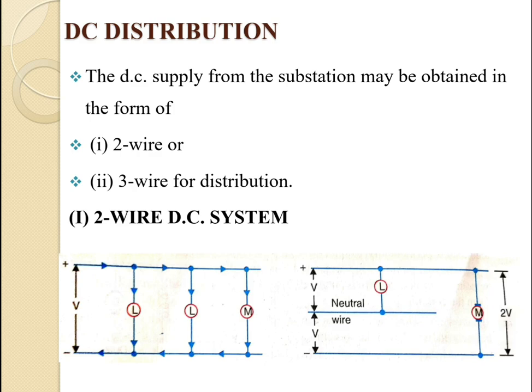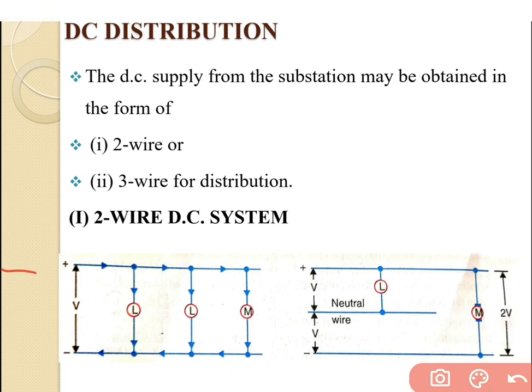The DC system is not mostly used for the consumer side, because AC is much better than the DC distribution system. So now we can start with the 2-wire DC system. Figure 1 is the single line diagram for the 2-wire DC system.